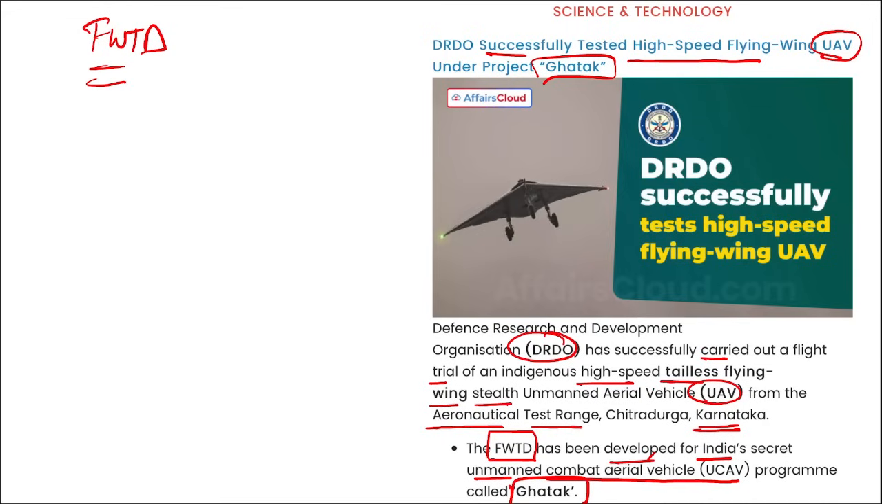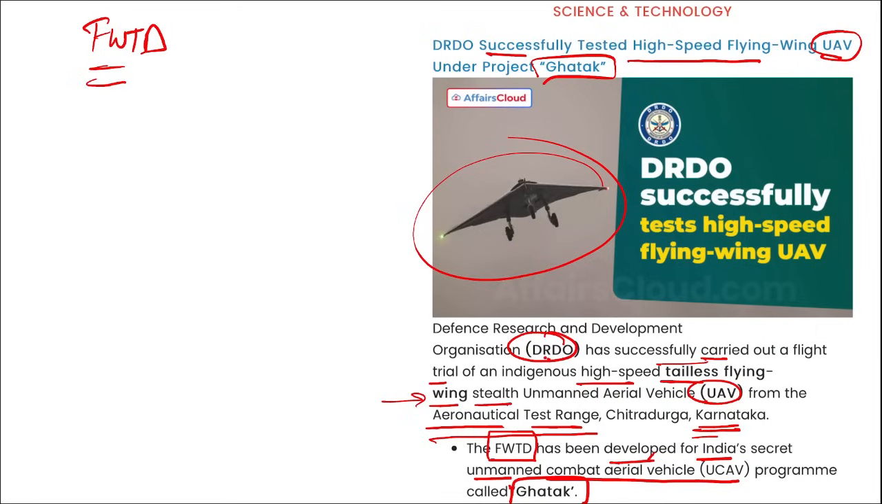This UAV is also called, as you can see in the picture, autonomous FWTD, that is autonomous Flying Wing Technology Demonstrator, right? And I repeat, this was developed by DRDO and they have successfully carried out the test flight of this high-speed tailless flying wing stealth UAV from the aeronautical test range that is in Karnataka. So the question can be asked that it was tested from where?